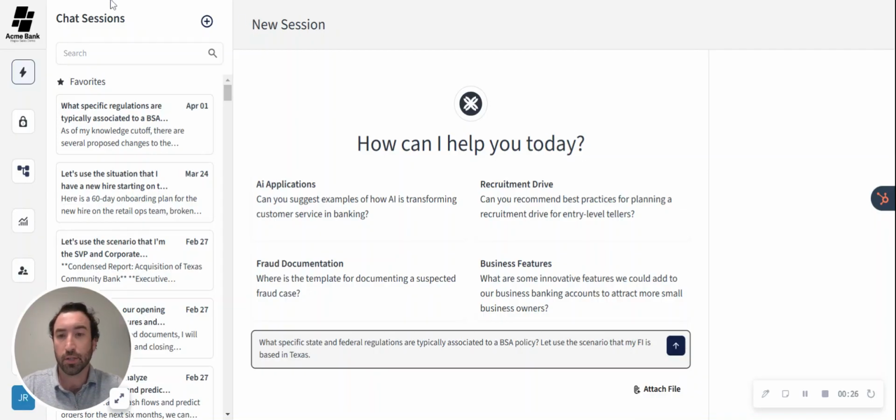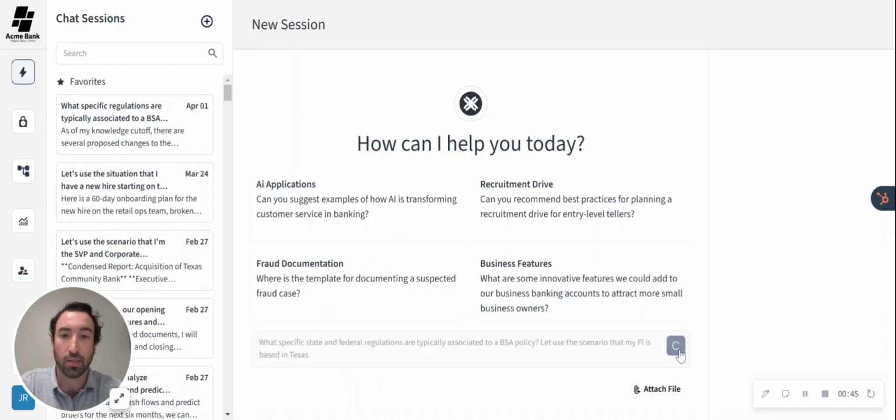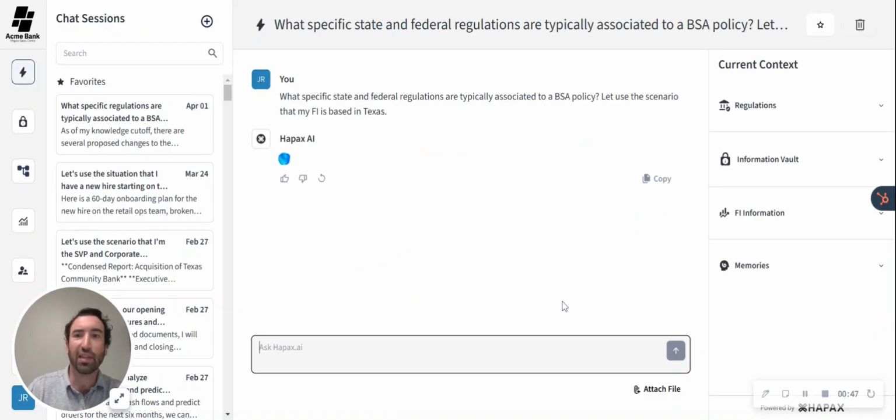So just a good example that I like to use to call out how Hapax is that expert in regulation is, let's use the prompt of, what specific state and federal regulations are typically associated to a BSA policy. And let's use the scenario that my FI is based here in Texas, which is where Hapax is based in Austin, Texas. So you give it that prompt, it's going through that thought process, it's generating the query.